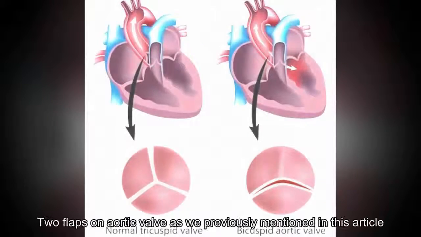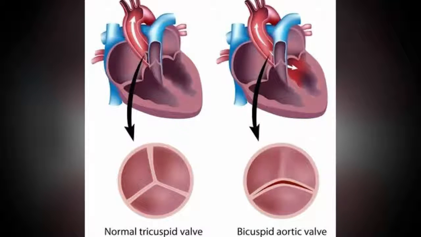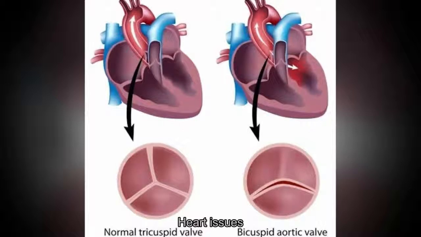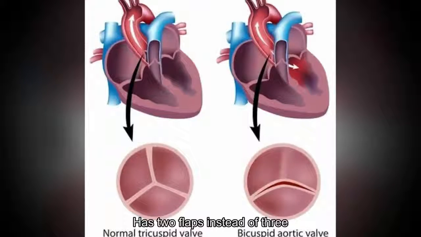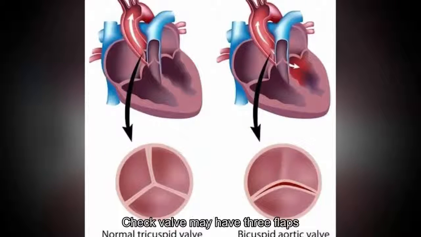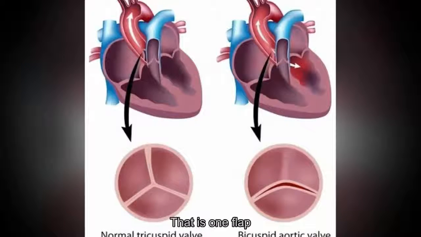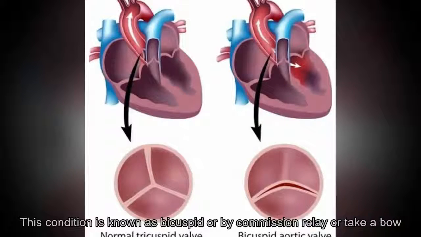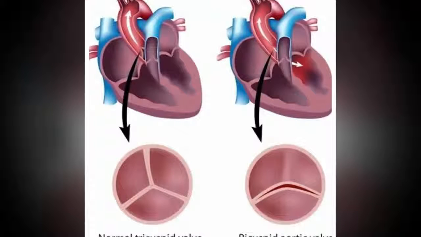11. Born with two flaps on aortic valve. As we previously mentioned in this article, some people are born with heart issues. One common issue in particular is that the aortic valve has two flaps instead of three, writes NIH. Sometimes an aortic valve may have three flaps, but two flaps are fused together and act as one flap. This condition is known as bicuspid or bicommissural aortic valve. People who have this congenital condition are more likely to develop aortic heart valve disease.